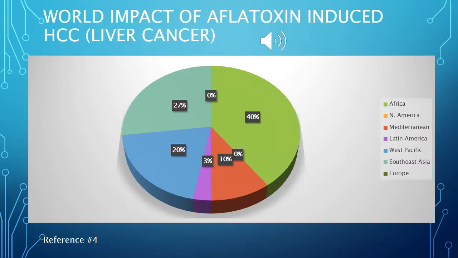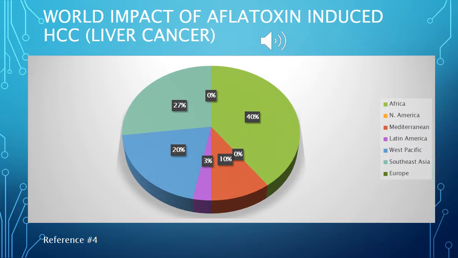World impact of aflatoxin-induced HCC or liver cancer. 40% can be attributed to Africa. North America is at 0%. Mediterranean at 10%. Latin America at 3%. West Pacific at 20%. Southeast Asia at 27%.